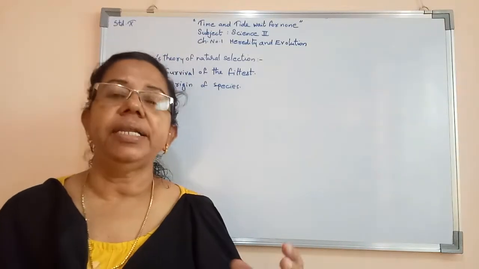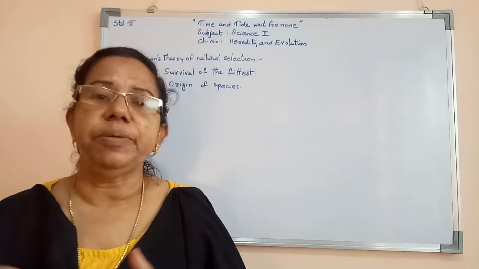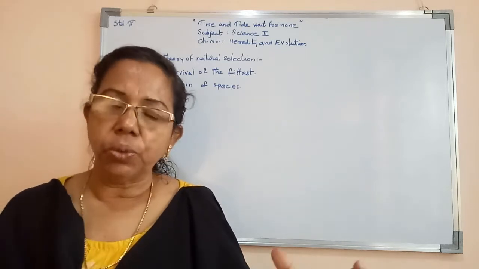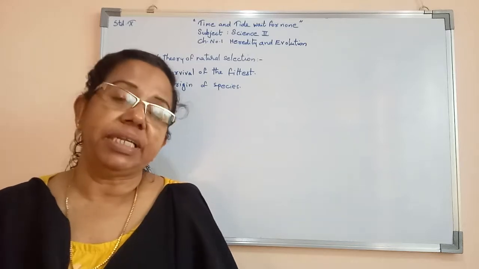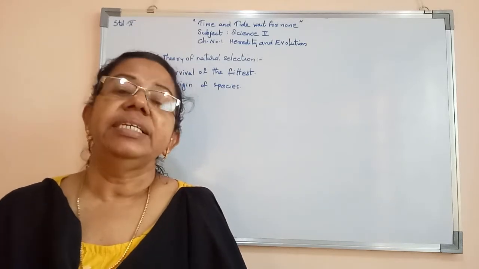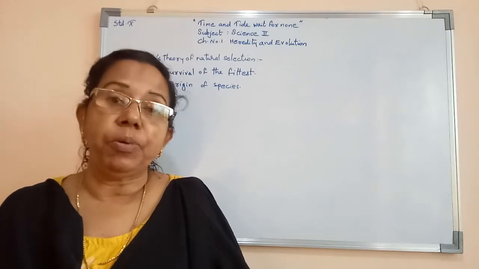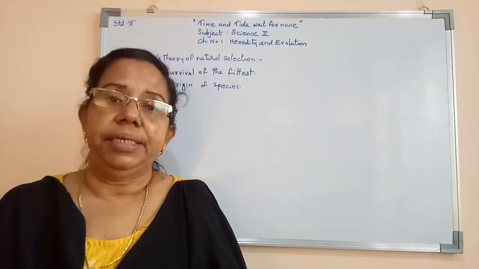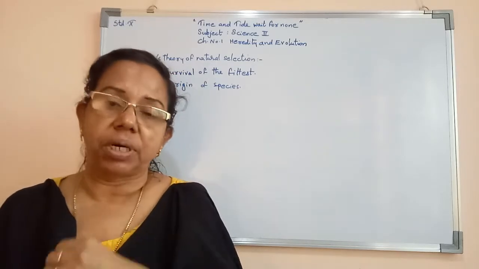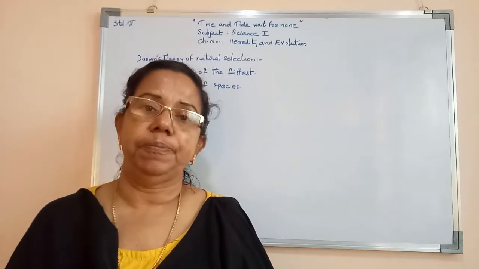So here we can say that after collecting plant as well as animal species, he studied and observed them. After that, he published a theory, known as survival of the fittest. With the help of this theory, he prepared a book, known as Origin of Species.